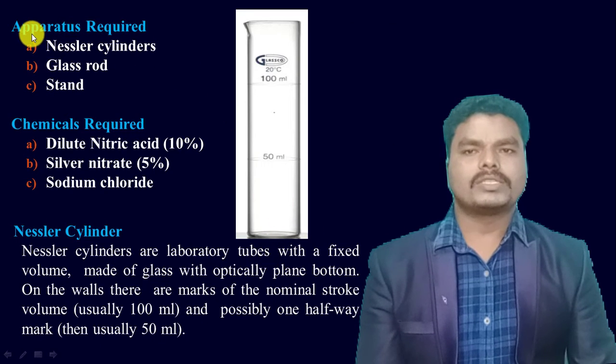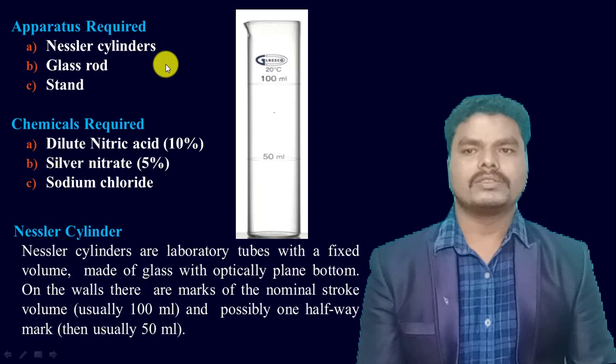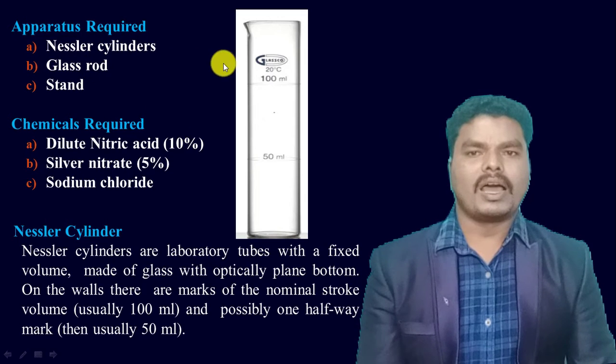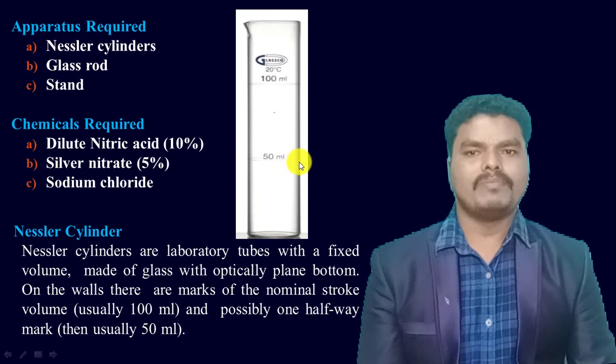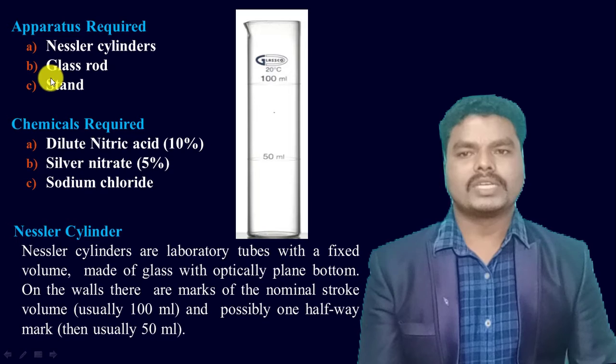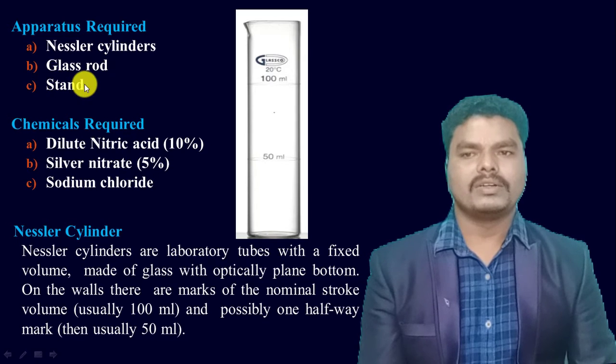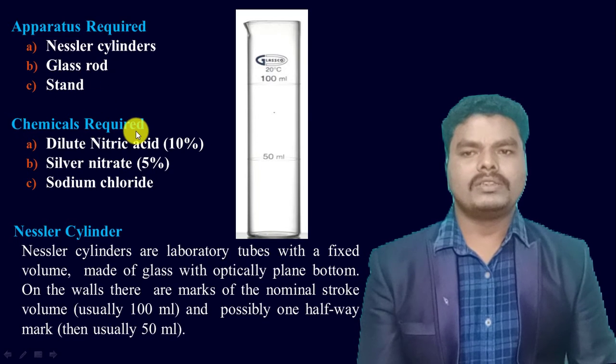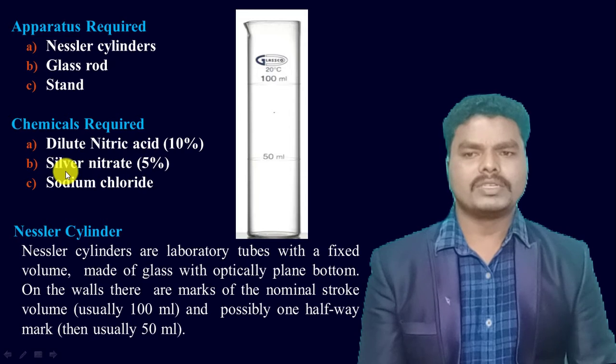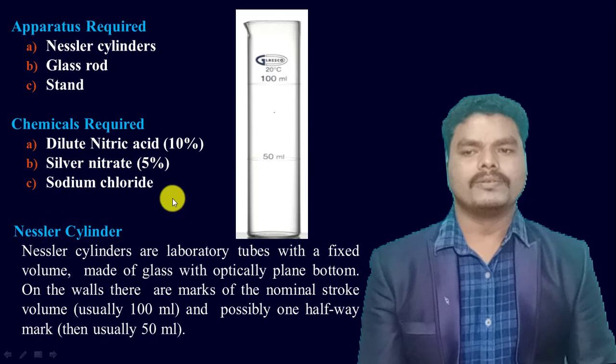The apparatus required for this limit test for chlorides is the Nessler cylinder. A Nessler cylinder is nothing but a glass cylinder with particular dimensions, and it is marked at 50 ml and 100 ml. Other apparatus required are glass rod, stand, etc. The chemicals required are 10% nitric acid, that is dilute nitric acid, 5% silver nitrate, and sodium chloride.